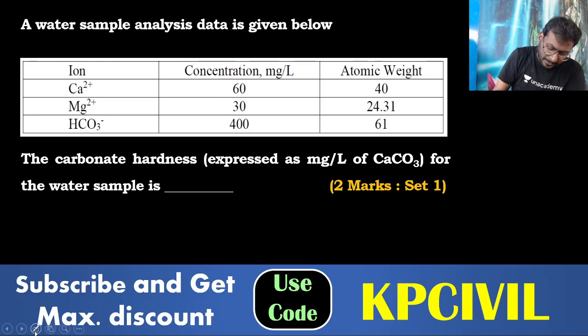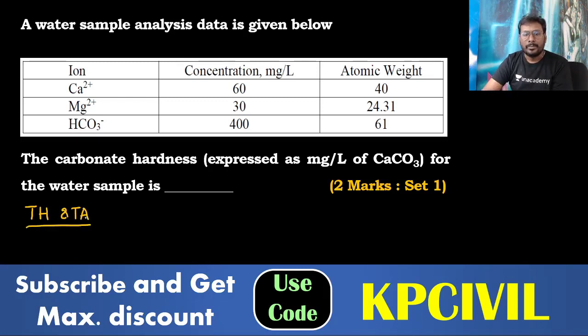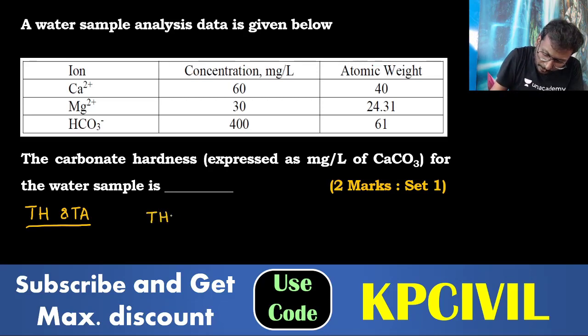If you want to determine either carbonate hardness or non-carbonate hardness, the first priority is that you have to estimate TH and TA, total hardness and total alkalinity. Based on the comparison of TH and TA only, you determine CH and NCH. So first we'll write down the TH formula: total hardness in mg per liter as CaCO3, as calcium carbonate, is equal to